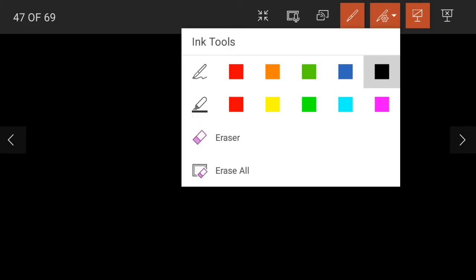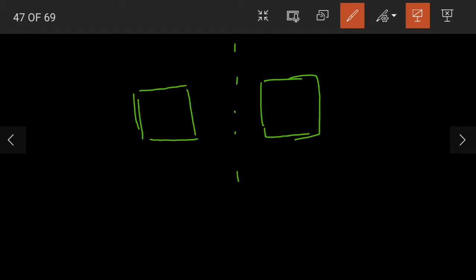Now we have to find out a few more shapes. If we take a square for example, what will be the reflected image? Again, the reflected image will look something like this. Now both the original and the reflected images are the same.